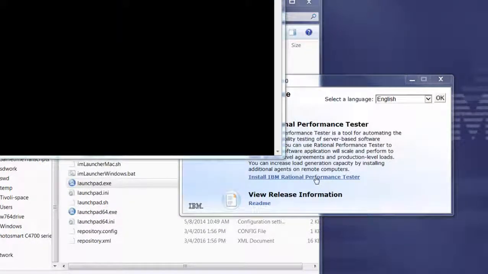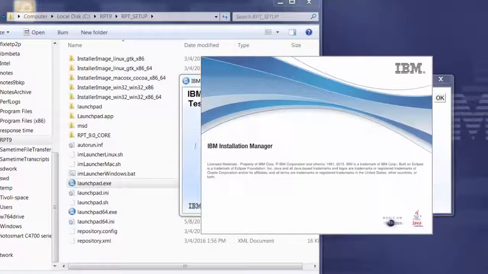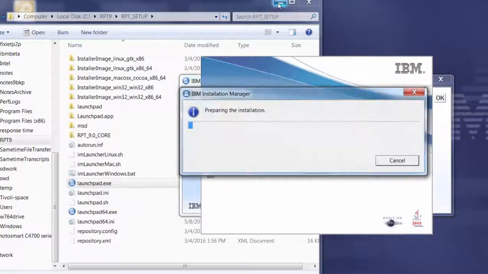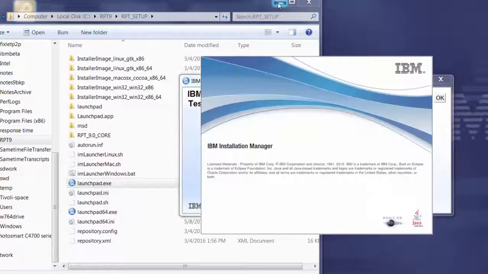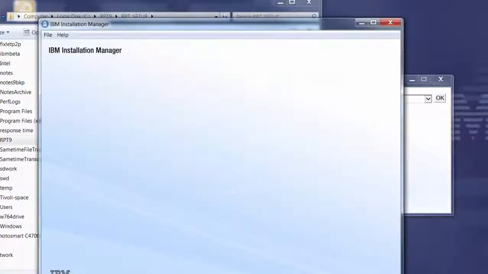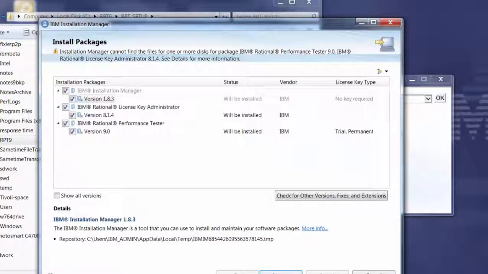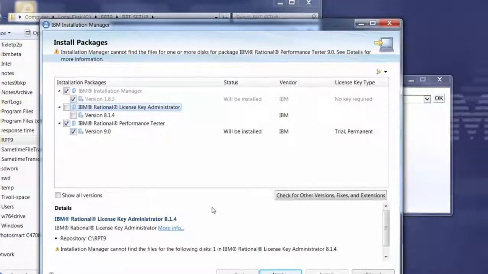And Installation Manager will appear. Installation Manager is used to actually do the installation. Installation Manager may need to be updated in order for this version of RPT to be installed. Okay, so here are the options for installation. If you're going to use this with ITCAM, you do not need the License Key Administrator. We'll click Next.